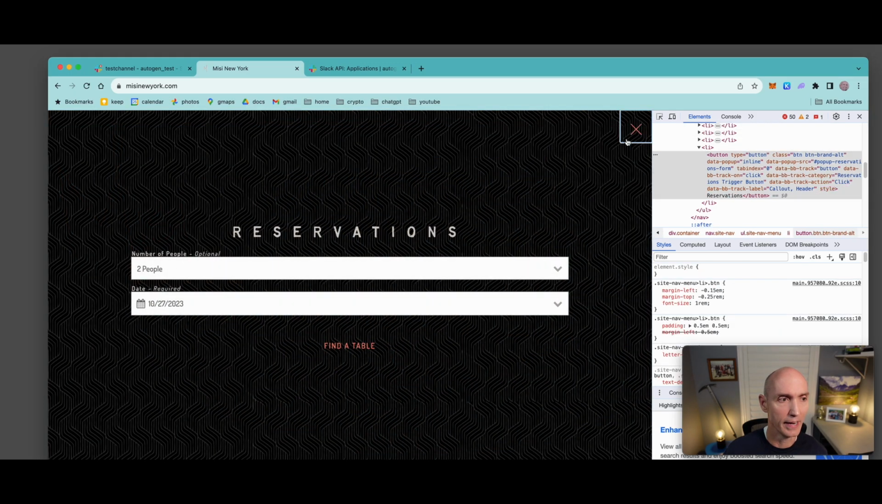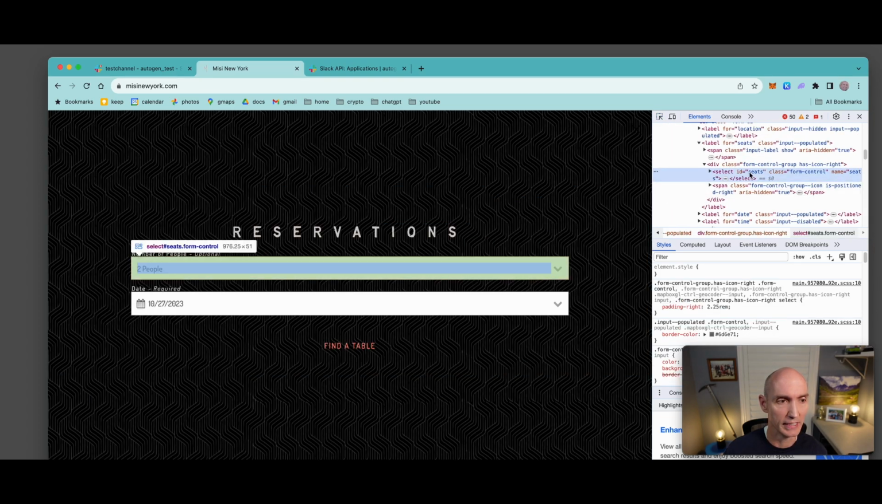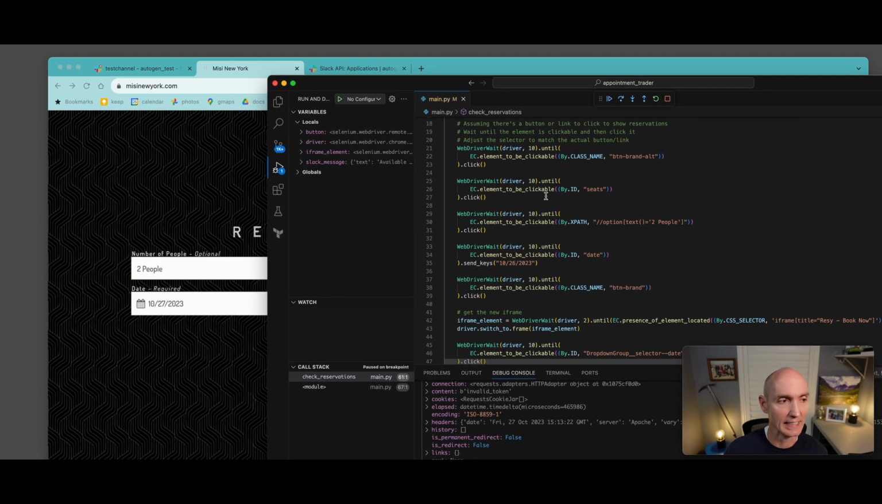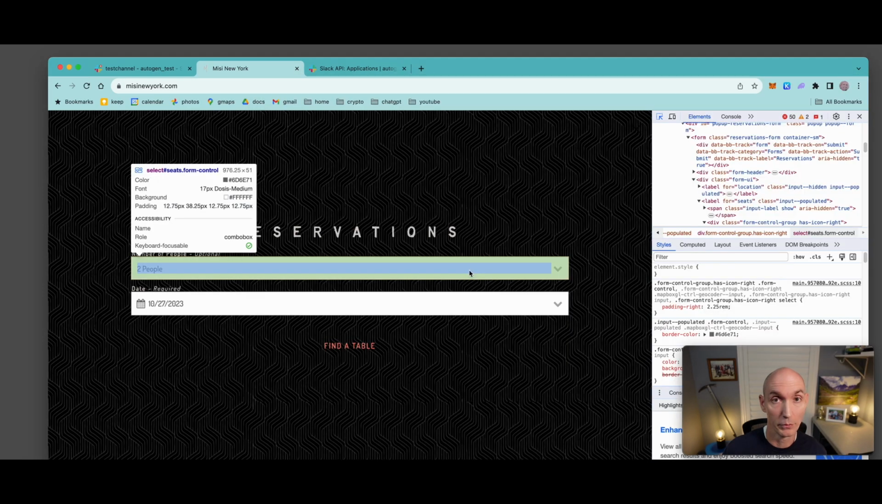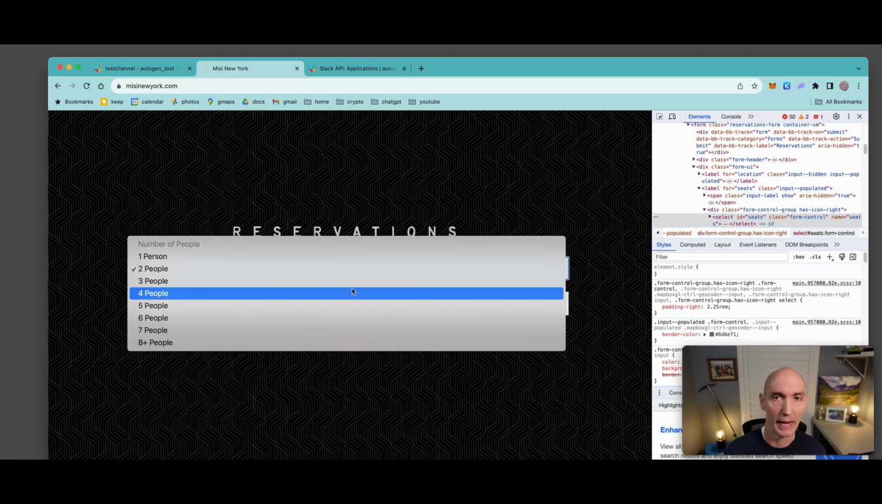Once we click that, now let's dive in here into seats. Now we need to find the seats. So let's click that, and you can see ID is seats. Let's look back at the code, and you can see ID seats. So we go ahead and click that. After we find the seats, we're going to click on the seats. And then you got this pop-up here of how many people.